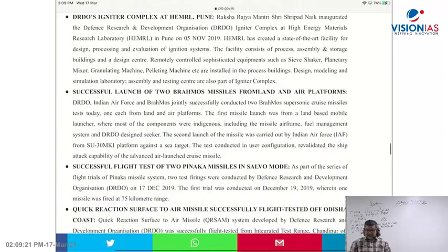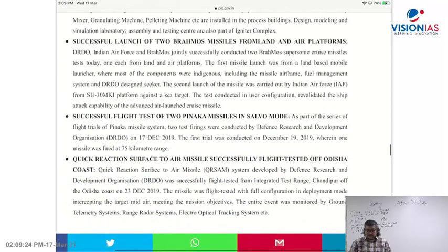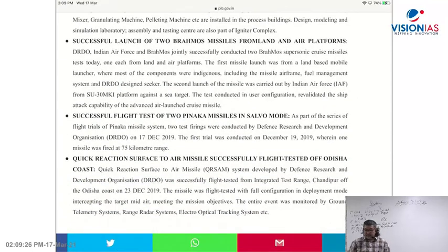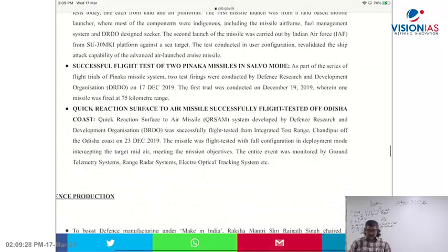DRDO's igniter complex at HEMRL Pune. Successful launch of 2 BrahMos missile from land and air platforms. All this is given. Successful flight test of 2 Pinaka missile, Pinaka multi-barrel rocket launcher. Then quick reaction surface to air missile. You will find it in the PIB year-end review.